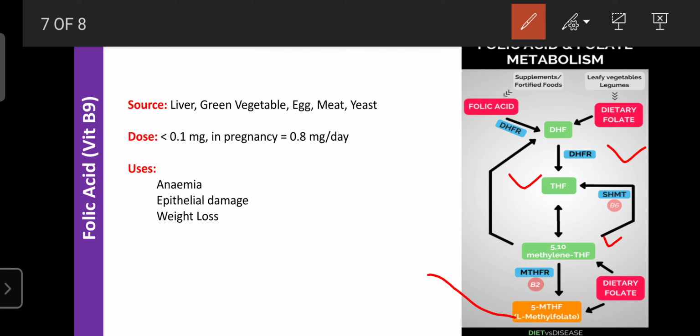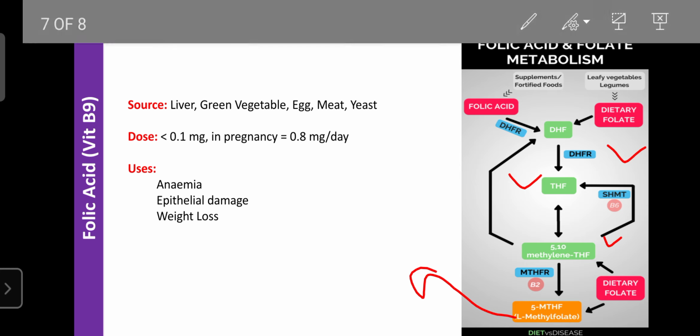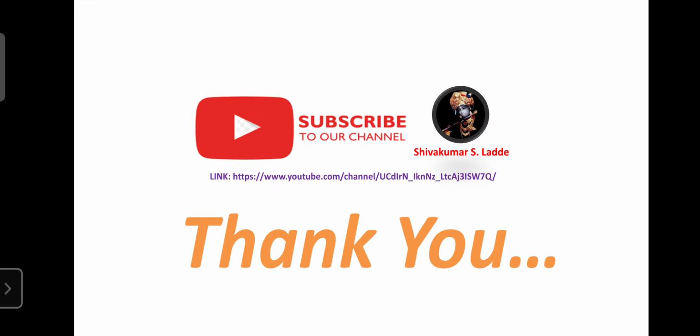This is required for the synthesis of proteins, hemoglobin and various other functions. Like that, folic acid is helpful for treatment of certain kinds of anemia. So all these components are required for the